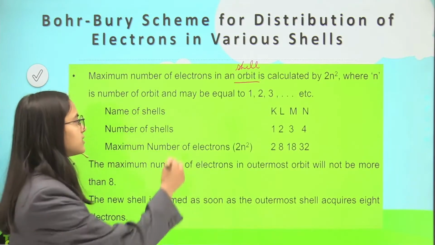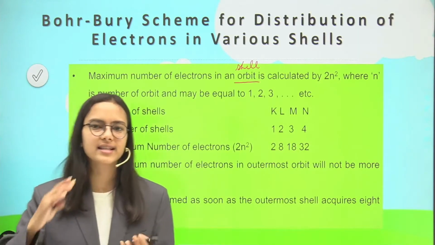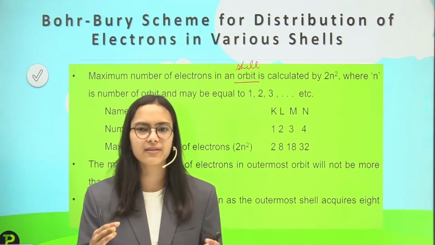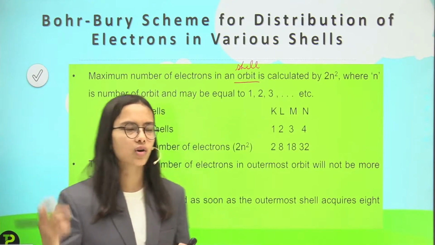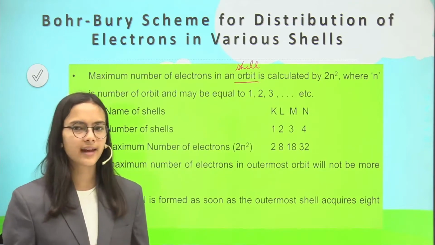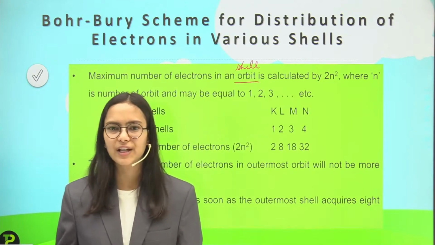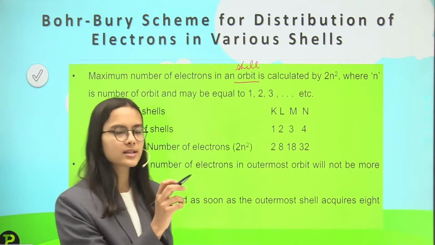n is the number of the orbit. Like if I say the first shell, then n will be equal to 1. If I say the second shell, then n will be equal to 2, and so on. So n will be a natural number like 1, 2, 3, etc. And how will we calculate the maximum number of electrons? That is given by the formula 2n square.